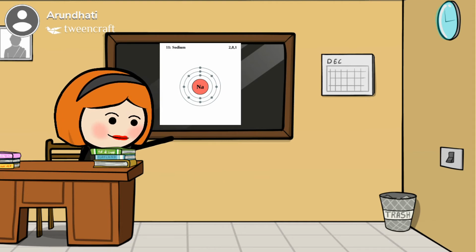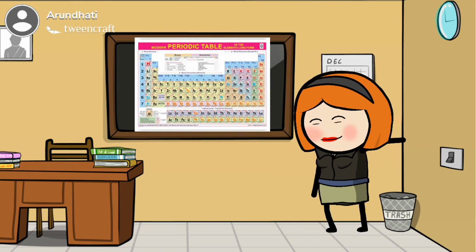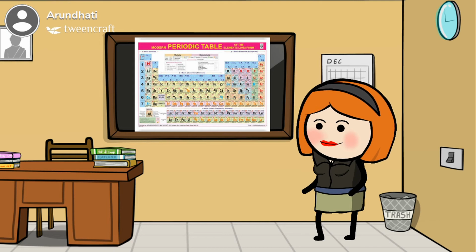See children, modern periodic law states that point number 1, he arranged the elements in the increasing order of their atomic number. And point number 2, properties of elements are a periodic function of their atomic numbers. Children, point number 2, again I am repeating, properties of elements are a periodic function of their atomic numbers.